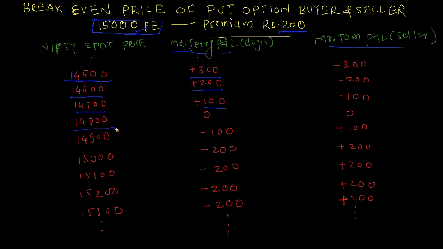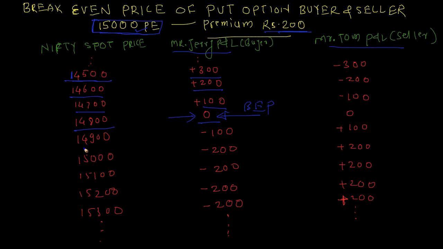Now at 14,800, he is able to sell Nifty at 15,000 by using this option or his right. So he is earning rupees 200 from this transaction, but already he has paid the premium of rupees 200 to get that right or to buy that option. So his profit from here is 200 and 200 he has paid for buying this option. So his net PNL will be 200 minus 200, that is 0. So this is the break-even price, BEP, for Mr. Jerry, who is option buyer.